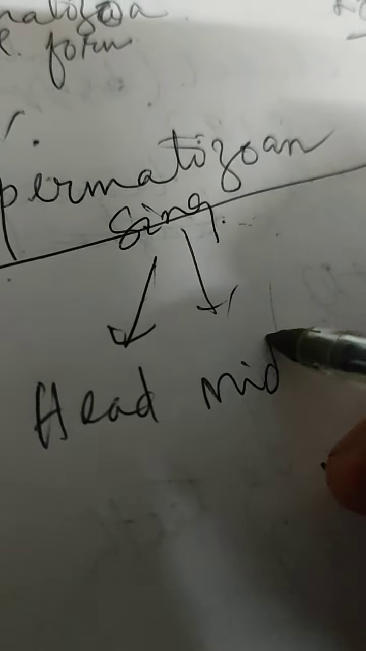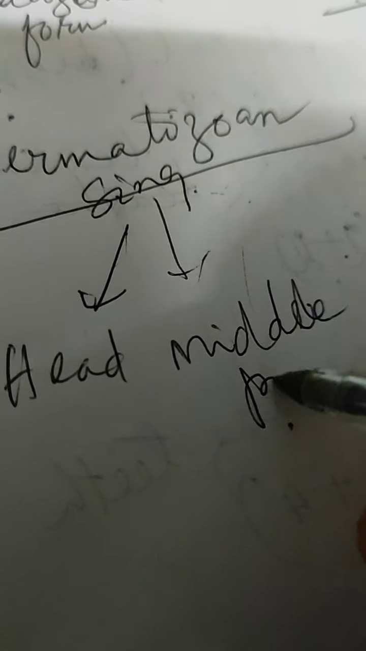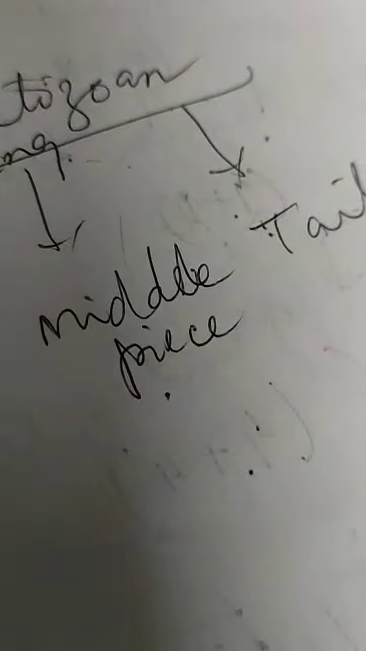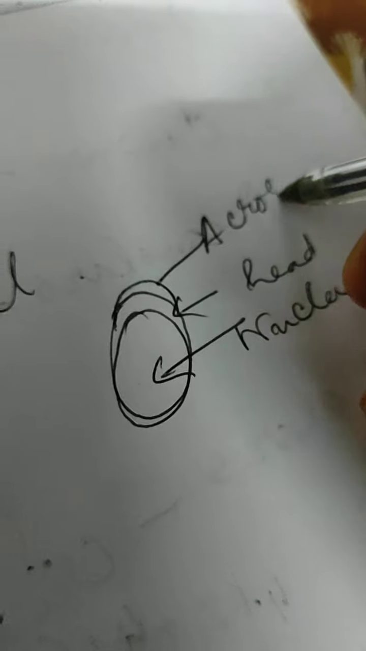So the structure of spermatozoa, I told you it has three parts. What are the three parts of spermatozoa? The first part is called the head, the second part is called the middle piece, and the third part is called the tail. Now we will see where these parts are. The head is more or less oval in structure. In the head region, the compact nucleus is present. This is the nucleus. Towards the anterior region of the head, one cap-like structure is present, which is called the acrosome.